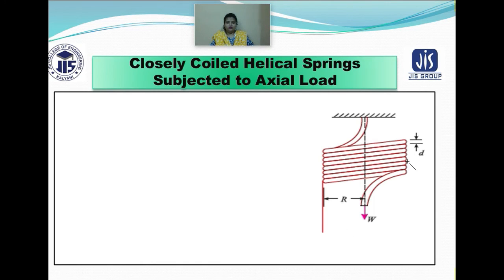If this is your axis length, then from here you can see this is your capital D. So if this is your capital D, then half of it is your capital R, and this is your small d, that is your wire diameter. The small d represents your wire diameter.